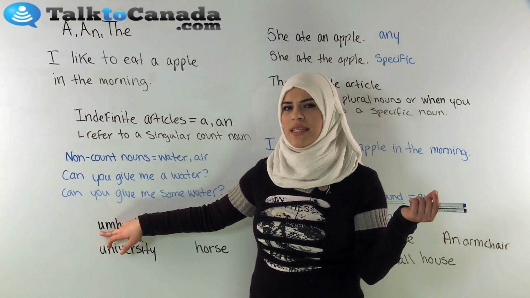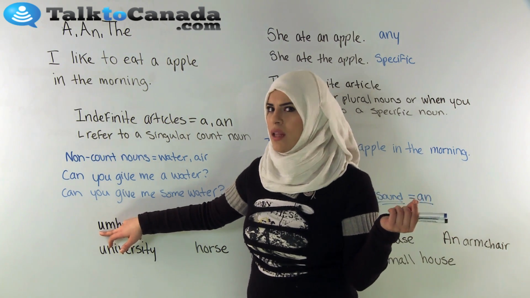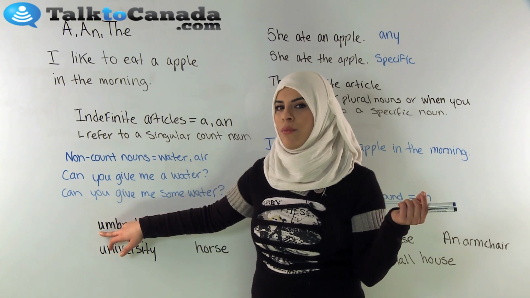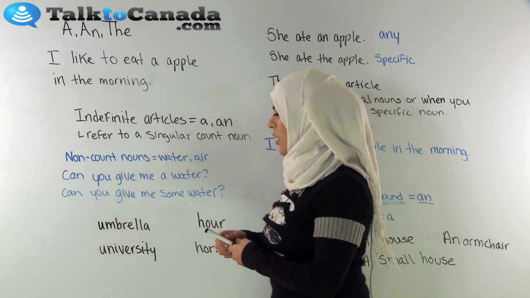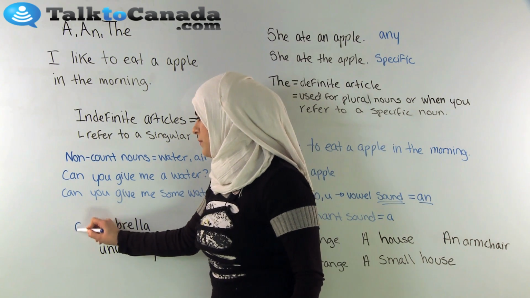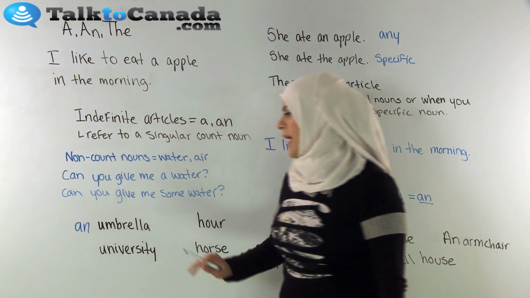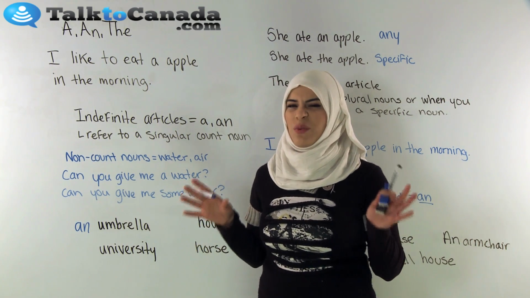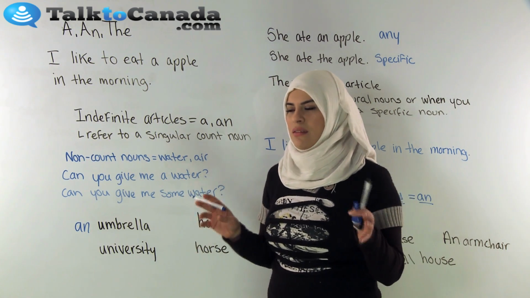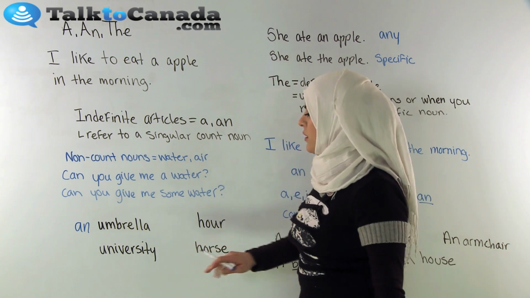So do you think we should say a umbrella or an umbrella? Which one sounds better? An umbrella would be right, because you can't have two uh sounds beside each other. It just sounds weird and awkward and really difficult.